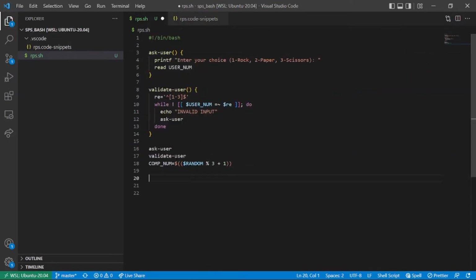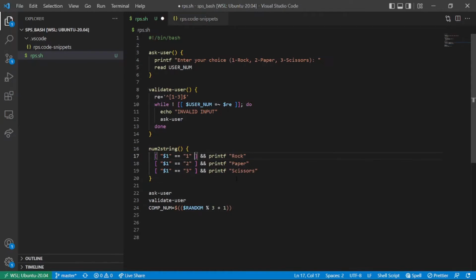Now the next thing we have to do is to convert this comp num and user num into rock, paper or scissors, because they are more intuitive and will let us handle all the comparison logic in the form of strings rather than numbers. For that, we will create a function that converts the number to rock, paper or scissors strings. This function takes an argument and compares it: if the argument is 1, it returns rock; if 2, it returns paper.